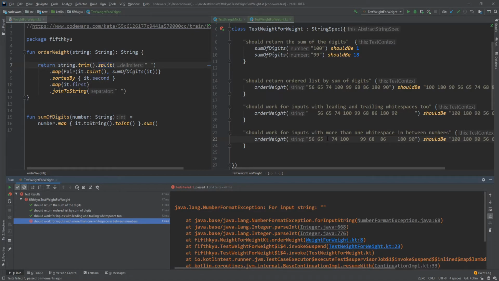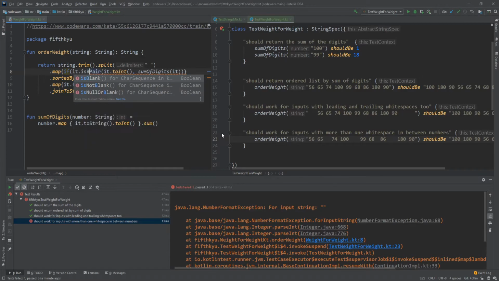Okay, so what I could do is I could have a regular expression or something and replace white spaces. I can split it with a regular expression, but I think it's easier to just only map it to this if it has an int, if it's not blank. So if it is blank, if it is not blank, then we're going to do that.